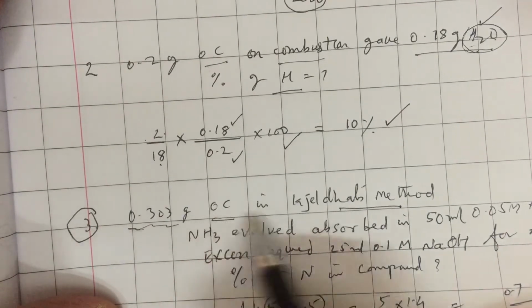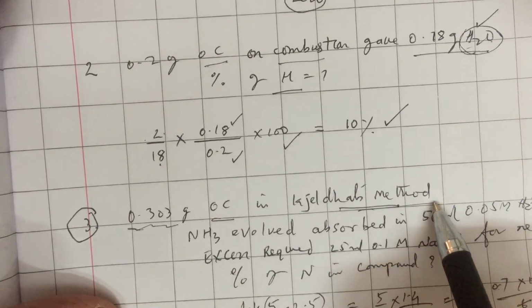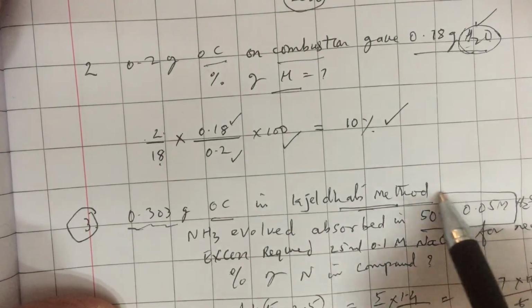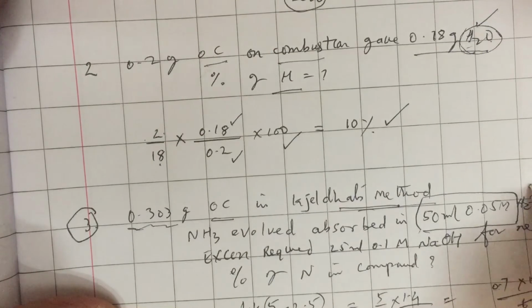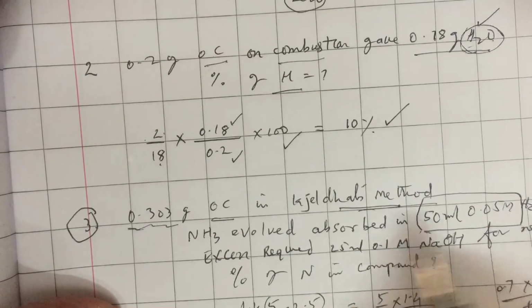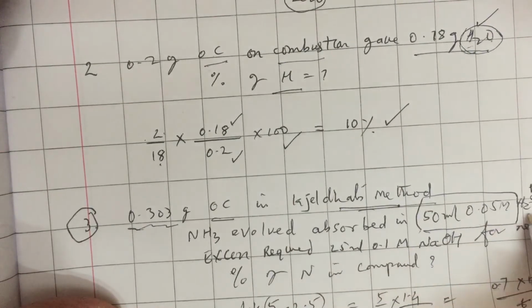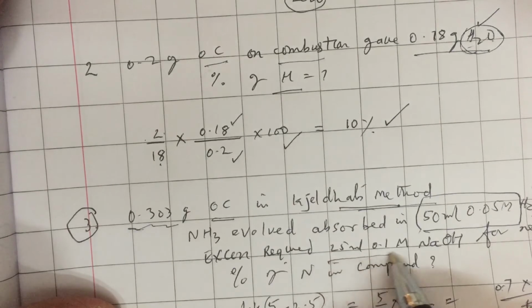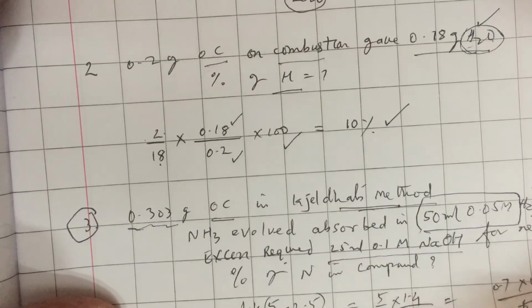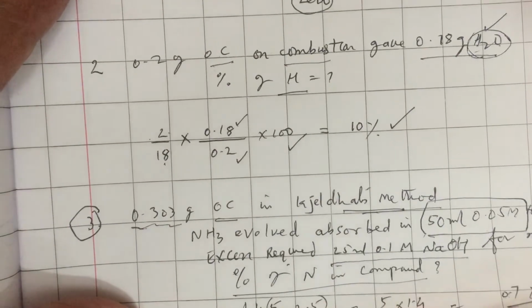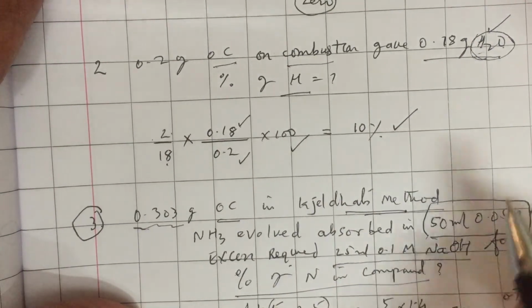0.303 grams of organic compound is subjected to the Kjeldahl method. Ammonia evolved is absorbed in 50 ml of 0.05 molar H2SO4. This is excess, so excess of acid that could not be neutralized by ammonia. Excess required 25 ml of 0.1 molar NaOH for neutralization. What is the percentage of nitrogen? To solve this problem, I tell you a simple method.